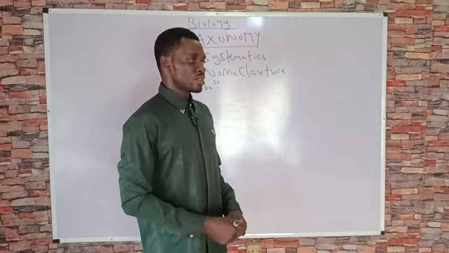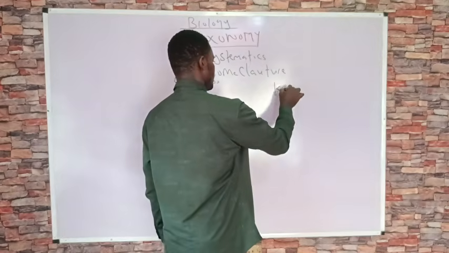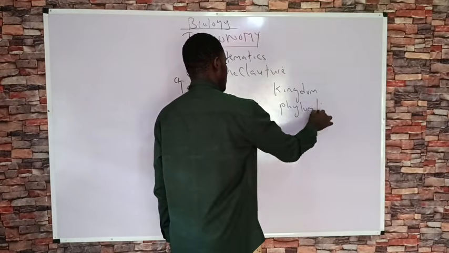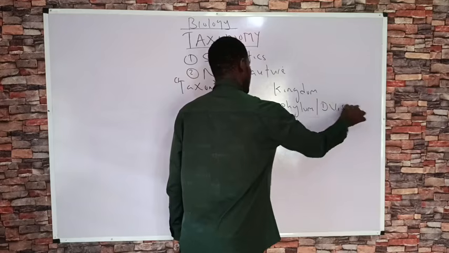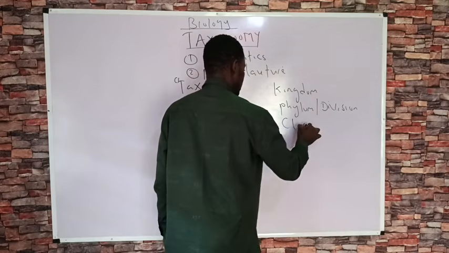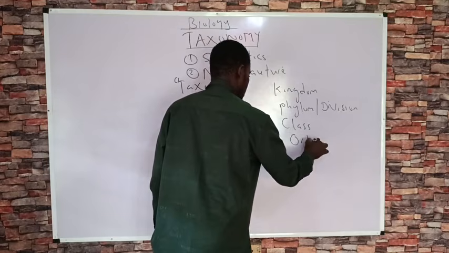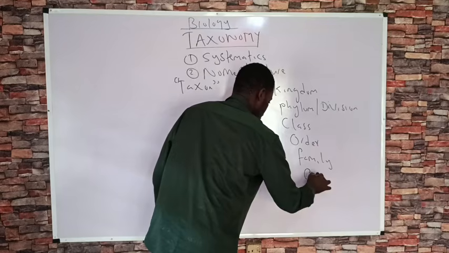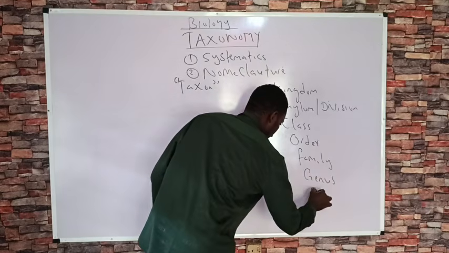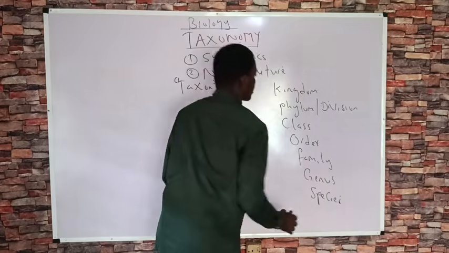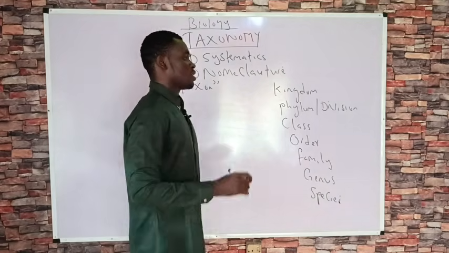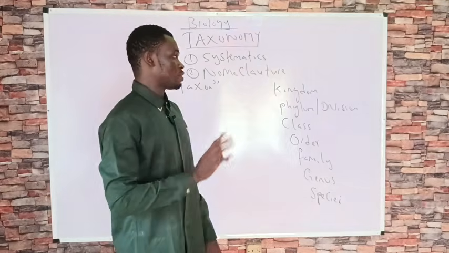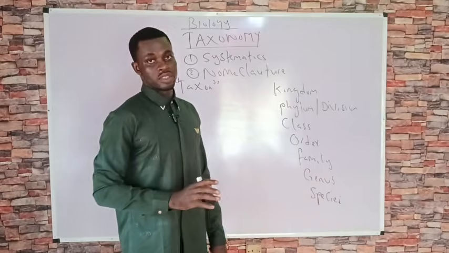What are the 7 major taxons? We have kingdom, we have phylum, phylum or division, we have class, we have order, we have family, we have genus, and finally we have species. Kingdom, phylum, class, order, family, genus, species. So you must know these 7 major taxons in biology.